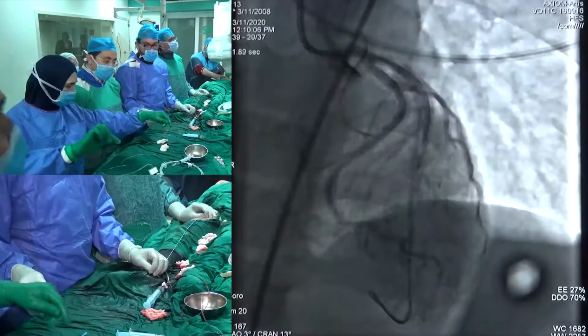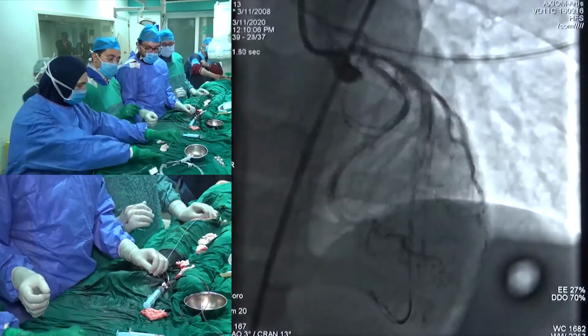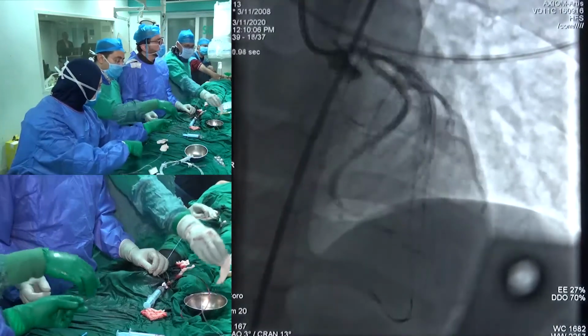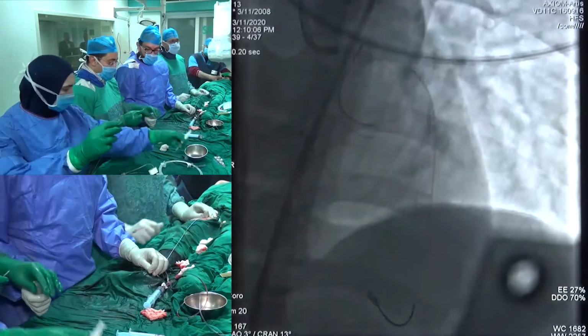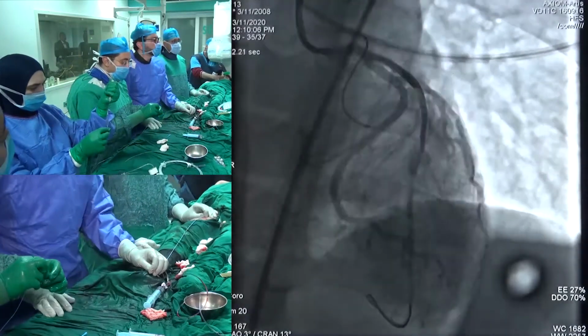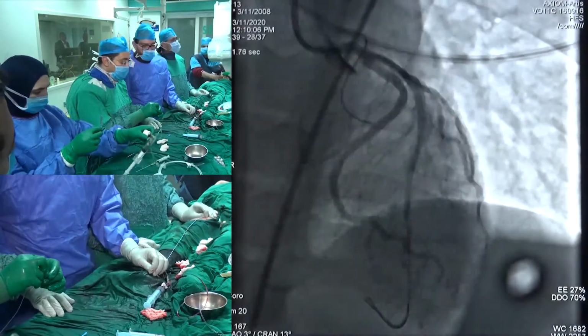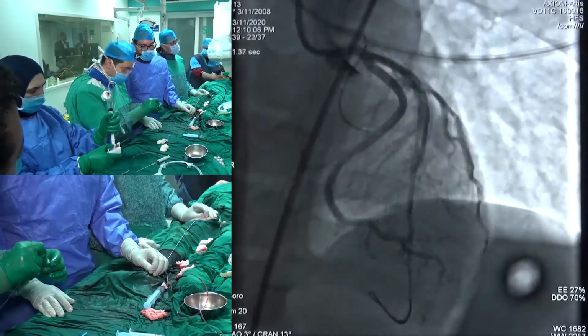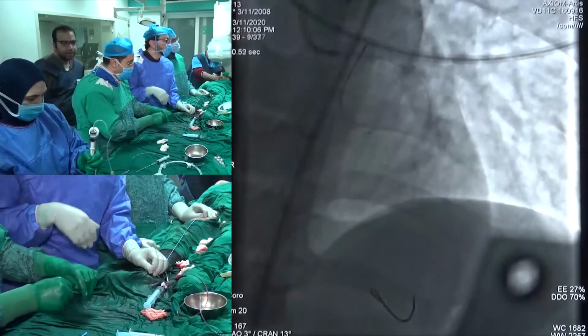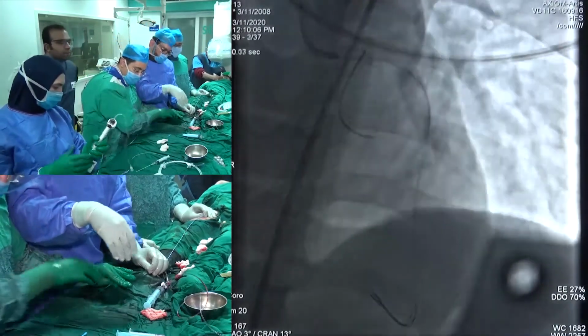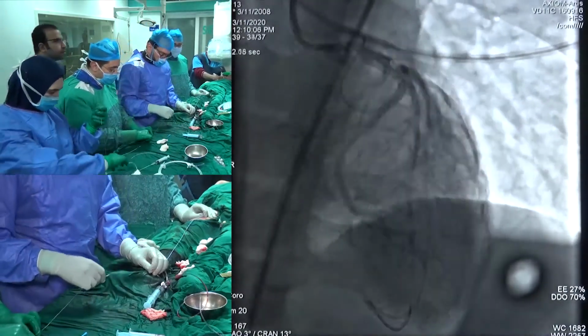We'll take different shots and different projections just to make sure that everything is okay and the ostium is dilated. We have a very good sign, like Professor Magid just said. We have a good blood pressure while the guide is deeply seated. So it's a very, very important mark that we have already corrected the left main severe stenosis.